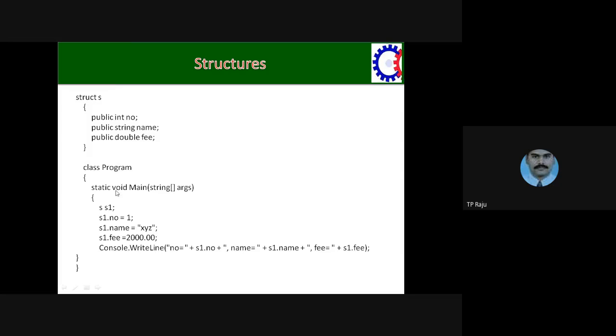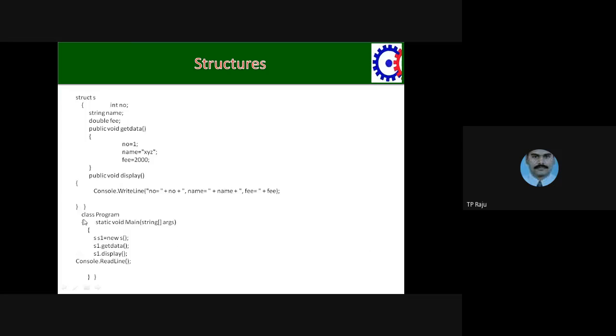See, in the main function, what is happening here. You are creating a variable with the name S1, an S type variable. S1.no equal to 1, S1.name equal to XYZ, S1.fee equal to 2000. That means you are storing data in those members, directly accessing them in the main function. That's why you kept those members public in the structure declaration. You can also display those members by using Console.WriteLine if you require: S.no, S.name, S.fee. By writing like this, you are displaying the data of the structure.